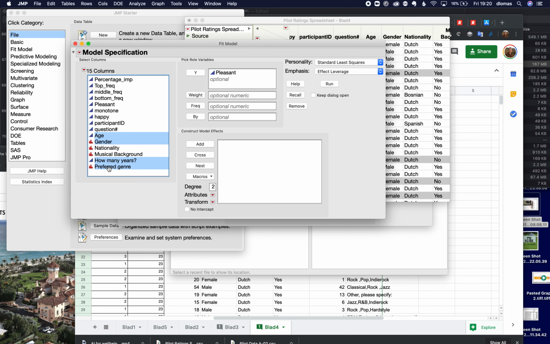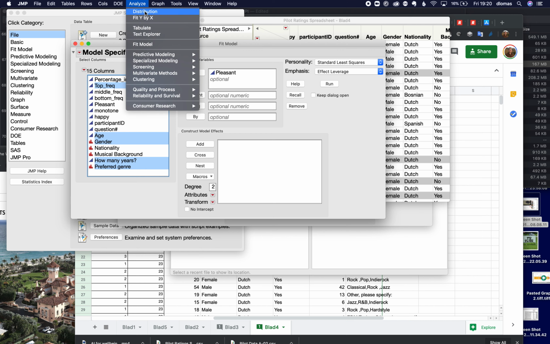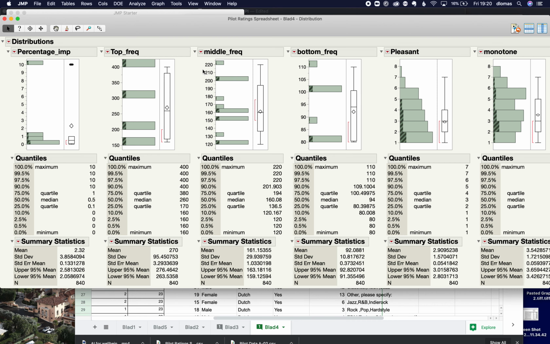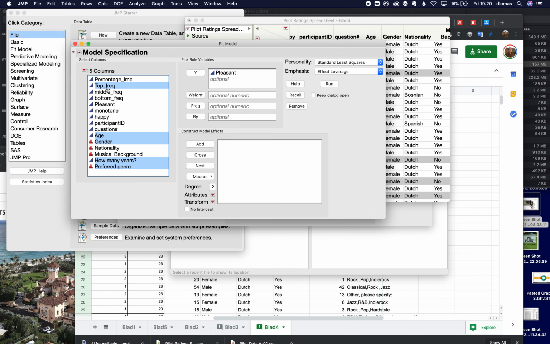preferred genre, and the top frequency, because I believe from the distributions, the top frequency was the one that changed consistently, right? So I'm not going to look at these other ones.